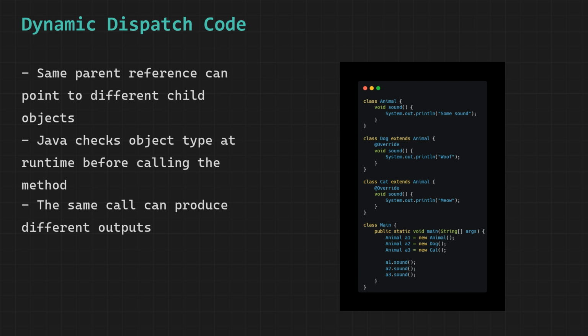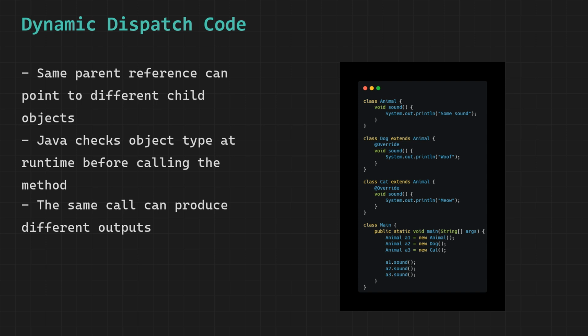A 3 is an animal reference holding an actual cat object. The same process happens. At compile time, Java approves the call because animal has sound. At runtime, the JVM sees the actual object is a cat. Cat has its own overridden version of sound.